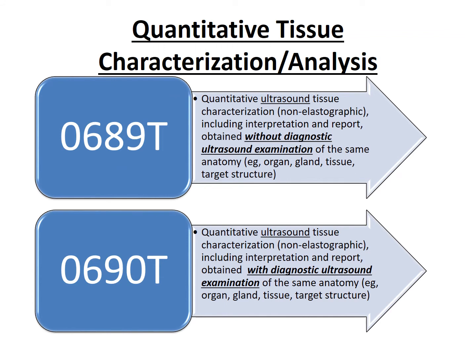Quantitative tissue characterization and analysis. New codes were developed for quantitative tissue characterization or analysis of tissue composition using ultrasound or MRI. This is a new technology. Ultrasound codes include quantitative ultrasound tissue characterization, interpretation and report that is obtained with or without concurrent diagnostic ultrasound examination of the same anatomy such as organ, gland, tissue, target structure. Report CPT 0689T without concurrent diagnostic ultrasound examination, 0690T with concurrent diagnostic ultrasound examination.